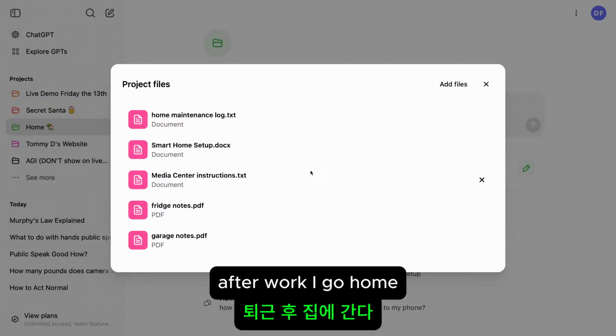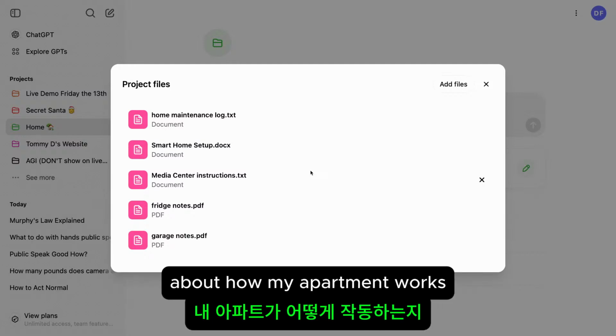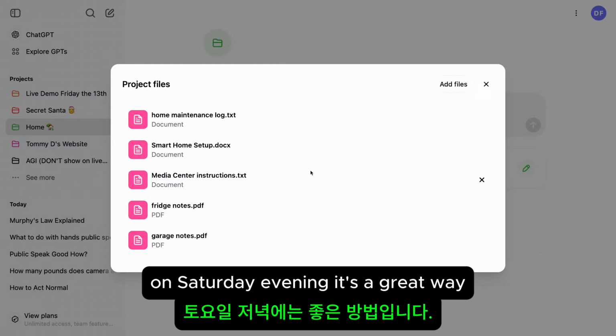Don't we all? Yeah, after work, I go home and just write documentation about how my apartment works. It's a fun Saturday evening. It's a great way to spend my days.